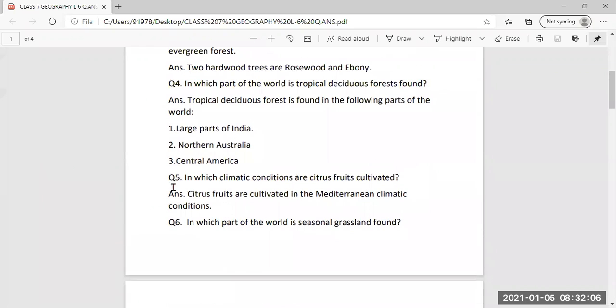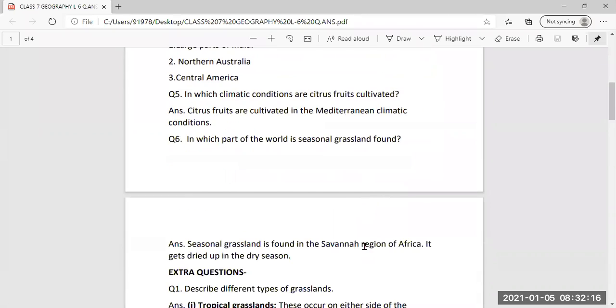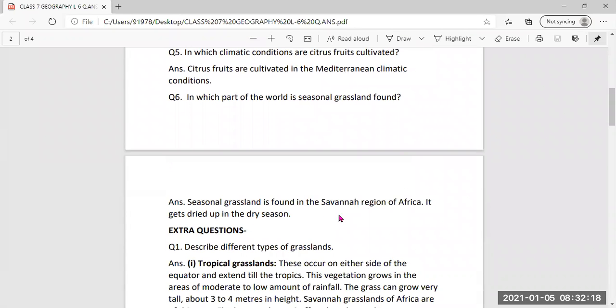And in this way, fifth, in which climatic condition are citrus fruits cultivated? They are cultivated in Mediterranean climatic condition. And in which part of the world is seasonal grassland found? Seasonal grassland is found in savanna region of Africa. It gets dried up in the dry region.